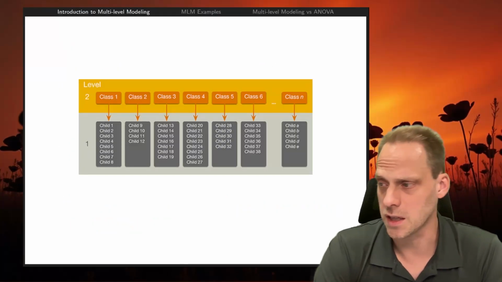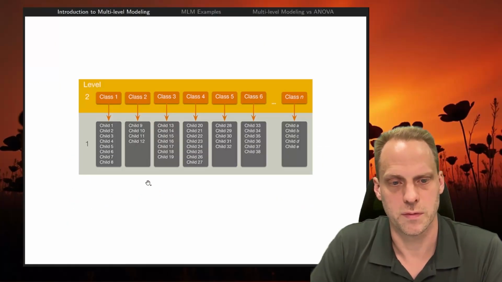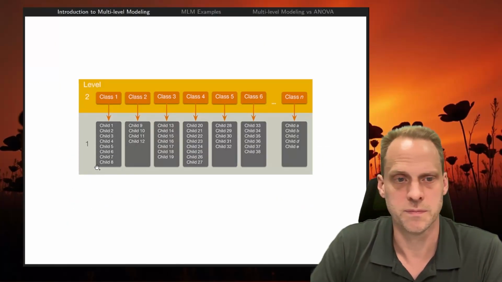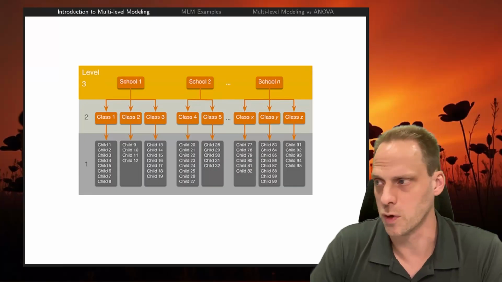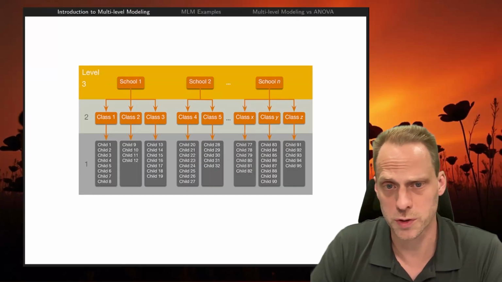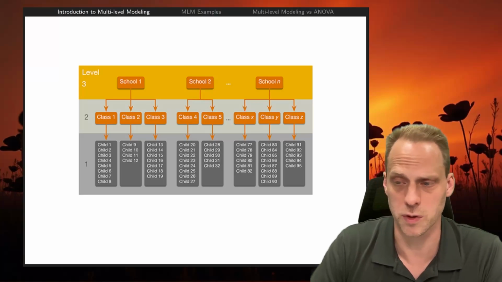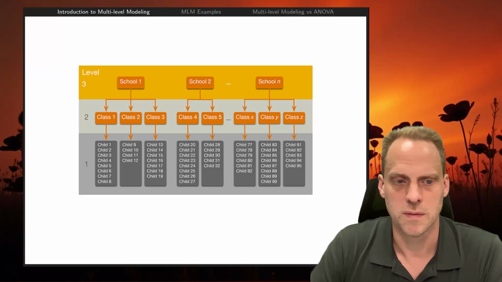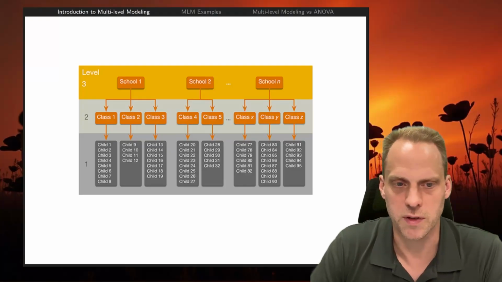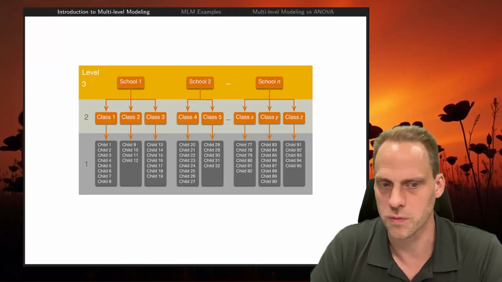So the type of data that we see in multi-level modeling is like this. We have, for example, children nested in classrooms. Or maybe even worse, we sample some schools, then we sample some classes in those schools, and then we measure all the children in those classes. We have to take into account that children per classroom differ. They have a different teacher, for example, which will have a big impact on the children themselves.